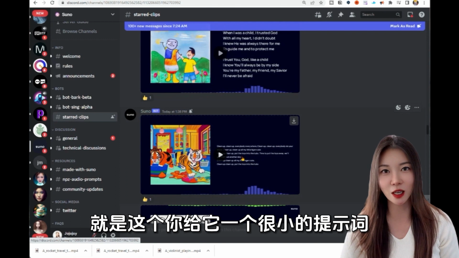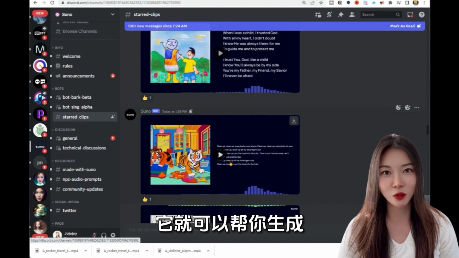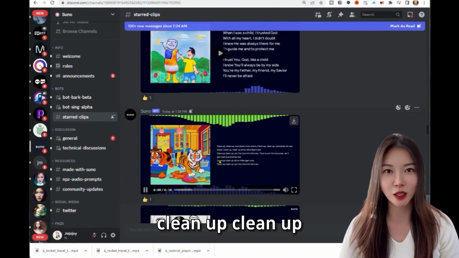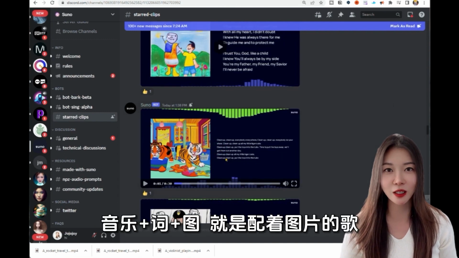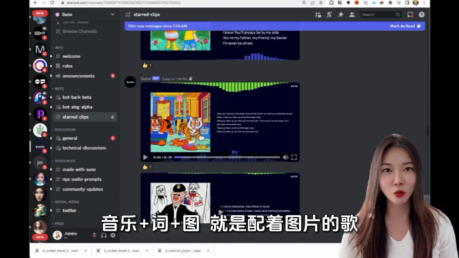What about the second tool? Still on Discord, it's this. You give it a small hint, and it can help you generate music plus words and pictures, a song with pictures. Suno invitation link, I have already sent it to the student group.